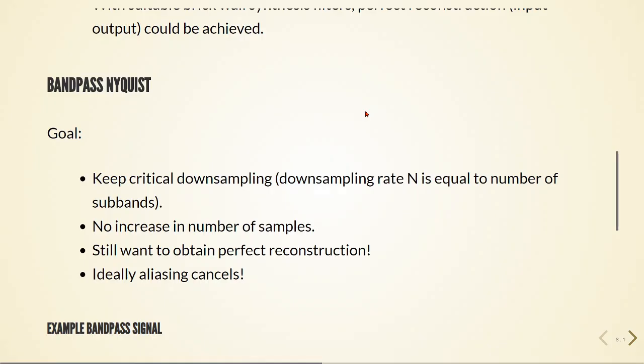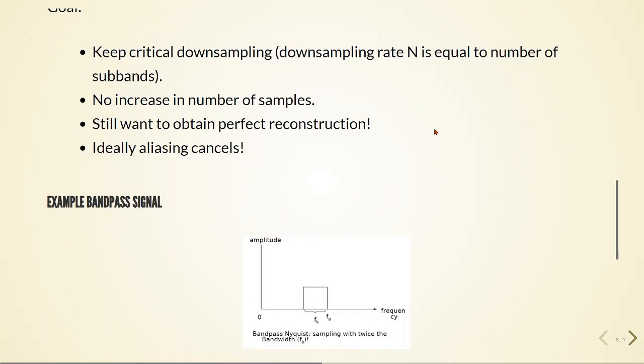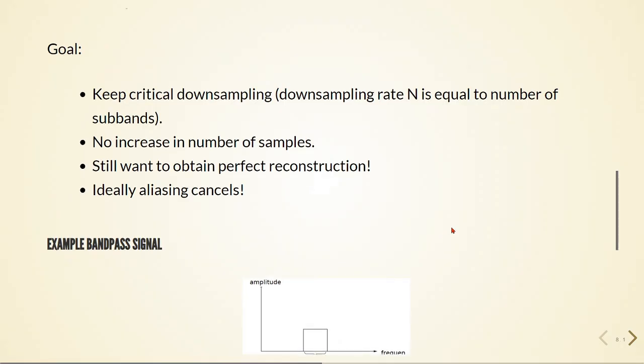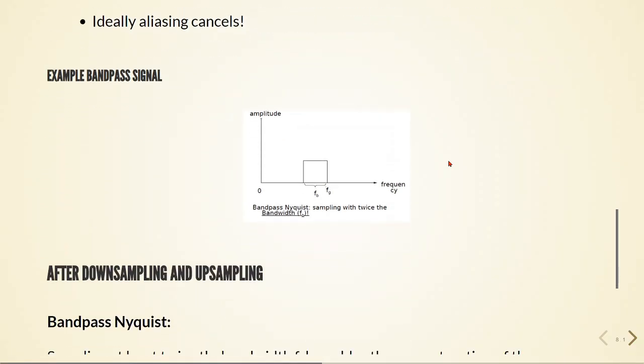It's also important to point out that we can use the bandpass Nyquist. With the bandpass Nyquist, we sample at twice the bandwidth of the signal. So our goal is to keep critical downsampling, so the downsampling rate is equal to the number of subbands. There will be no increase in the number of samples. We want to obtain perfect reconstruction, and ideally we want to cancel all aliasing components.